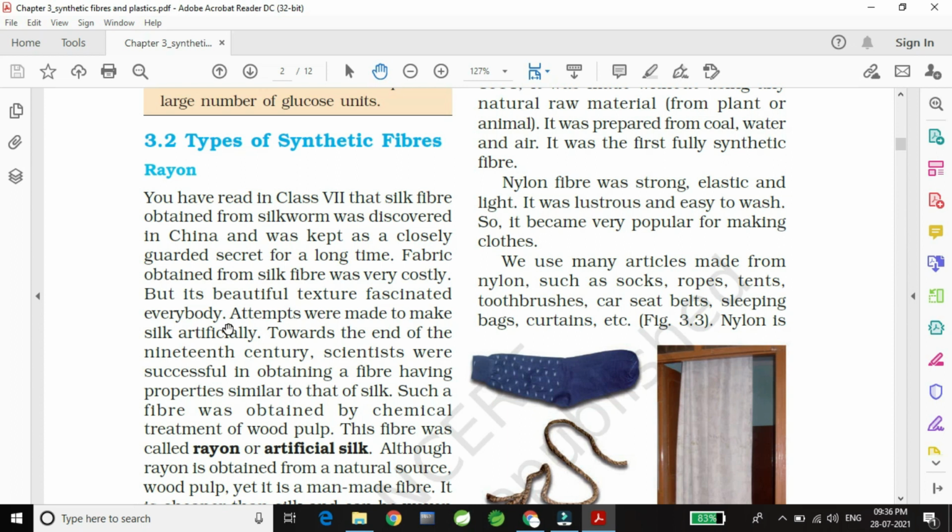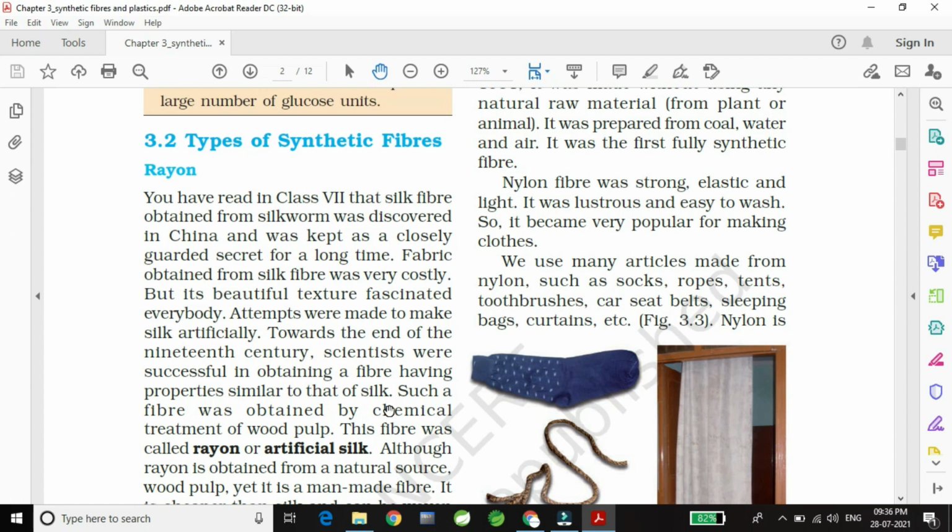Attempts were made to make silk artificially. When China did not say how they made the silk, many attempts were made to make silk artificially. Towards the end of the 19th century, scientists were successful in obtaining a fiber having properties similar to that of silk, which was an artificial fiber.